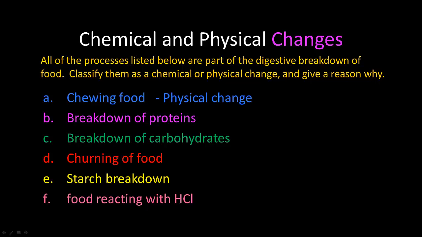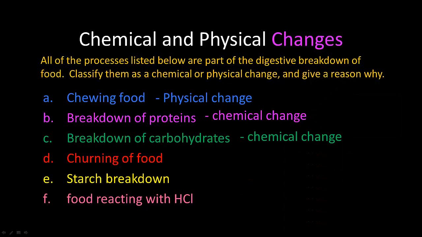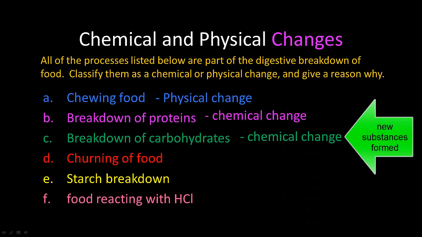Breakdown of proteins. If it says breakdown, that means it's chemically made into a smaller substance. It has a chemical change. Breakdown of carbohydrates, the same thing. Chemical, because you're taking a big carbohydrate or a big chemical and you're breaking it down into much smaller carbohydrates.